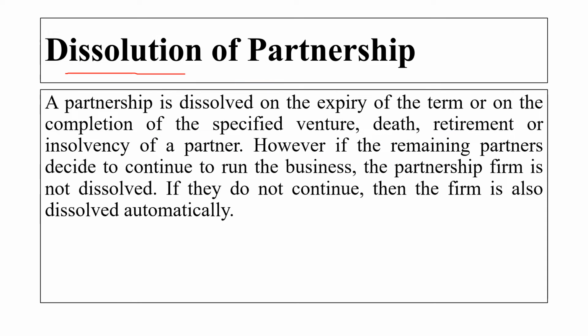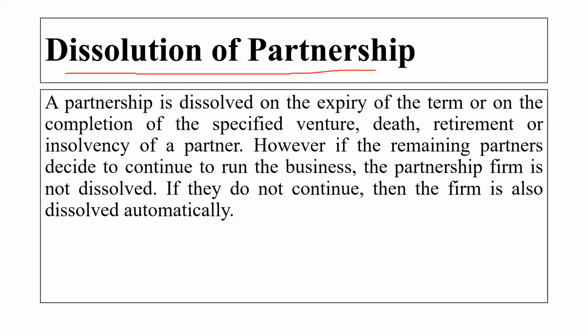Then is the dissolution of the partnership. A partnership is dissolved on the expiry of the term, on the completion of the specific venture, death, retirement, or the insolvency of a partner.